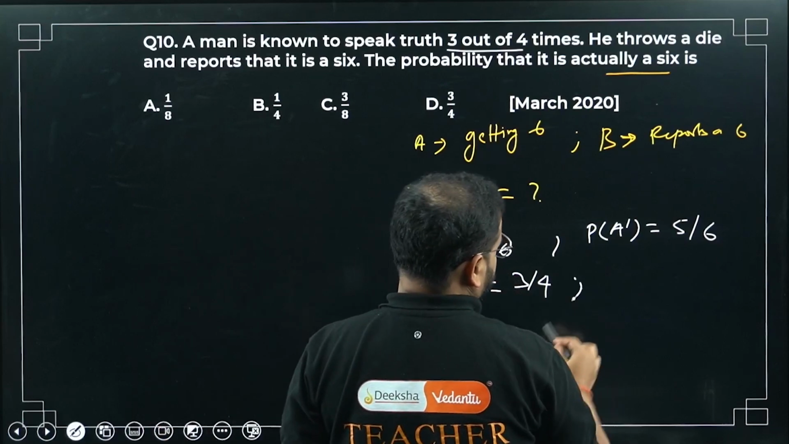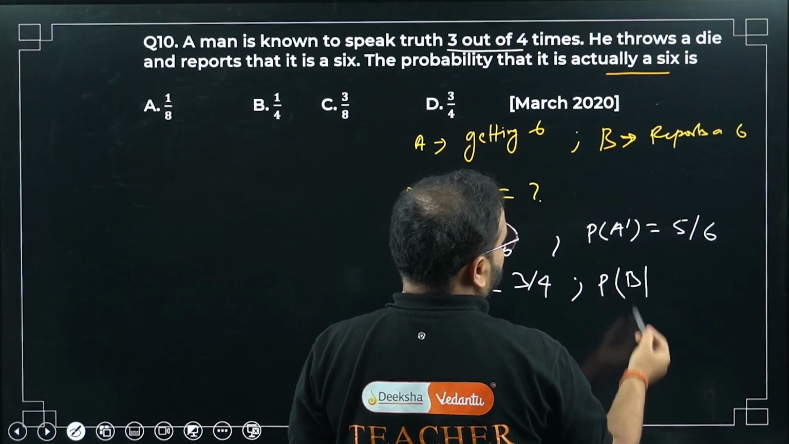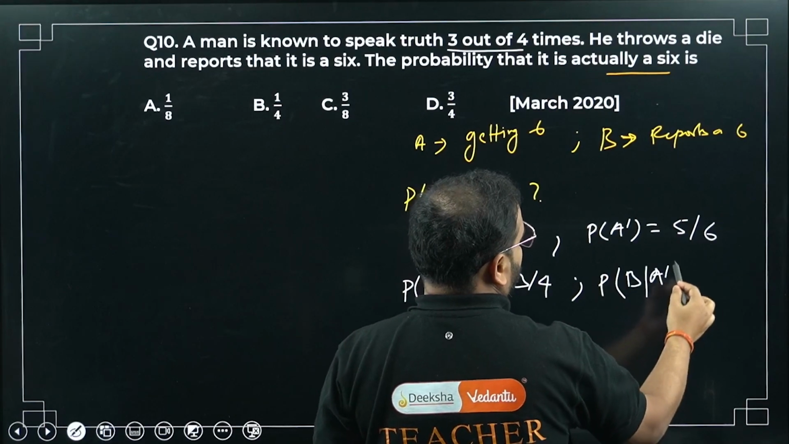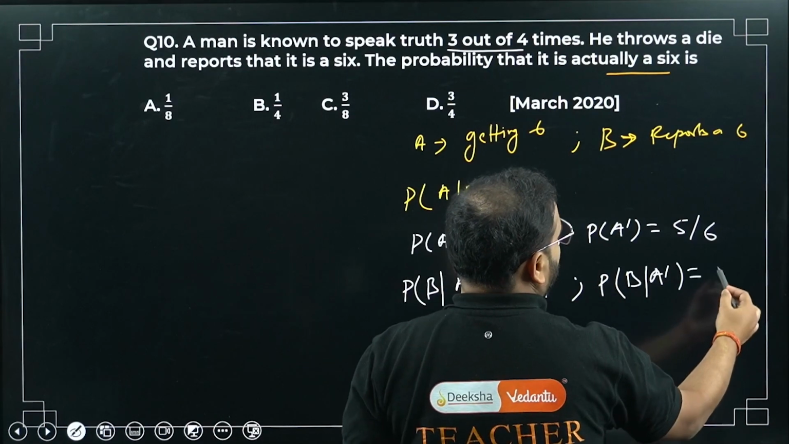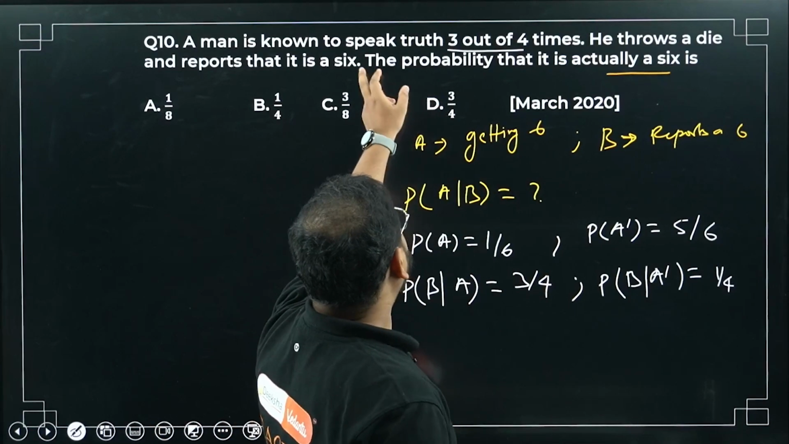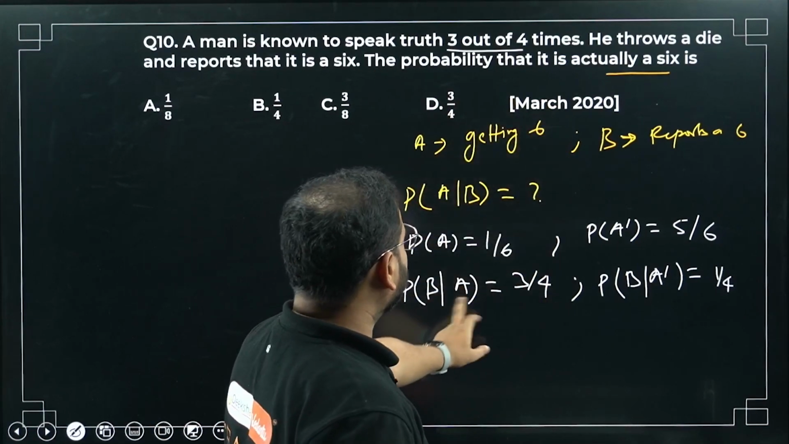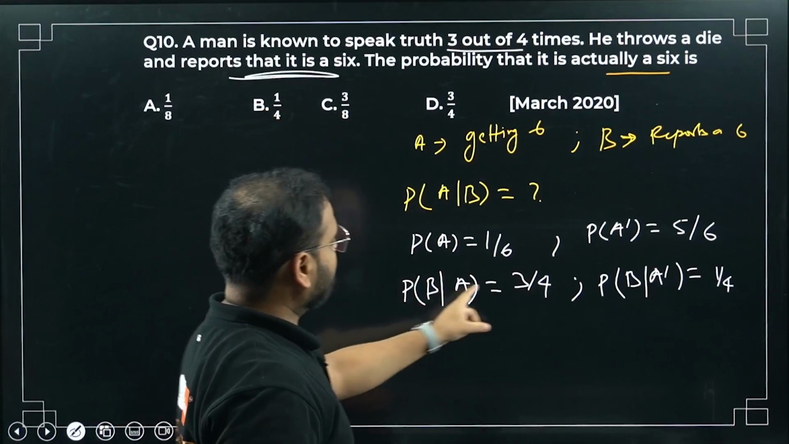Next, what probability is that? Whenever he reports and we are getting a not 6. So A dash we have to take. P of B given A dash, how much is that, sir? 1 by 4. Is that clear? He speaks truth 3 out of 4 times. Whenever he's speaking truth and he's getting a 6, right? So 3 by 4. Okay, chaliye.